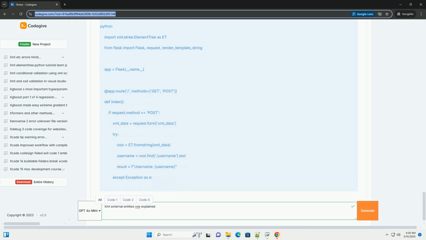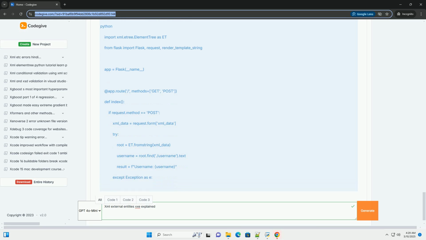Example 3, Java with javax.xml.parsers. Vulnerable code, Java. Vulnerable code explanation. 1. The code creates a DocumentBuilderFactory to parse XML. 2. Crucially, the code explicitly enables features that allow doctype declarations and external entities. factory.setFeature("http://apache.org/xml/features/disallow-doctype-decl", false) allows the doctype declaration to be processed. Without this, the code will likely throw an exception.